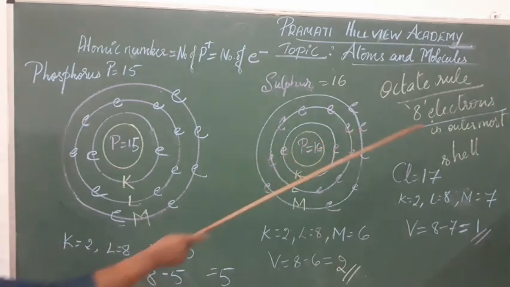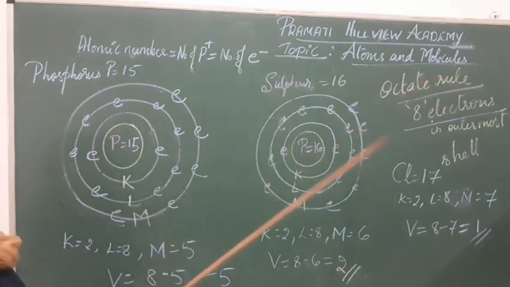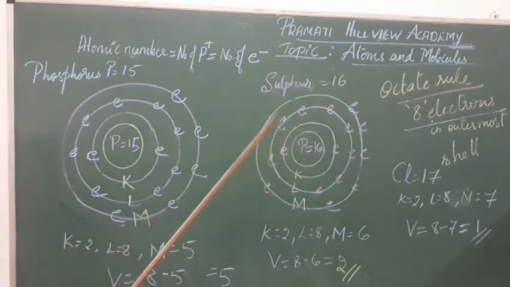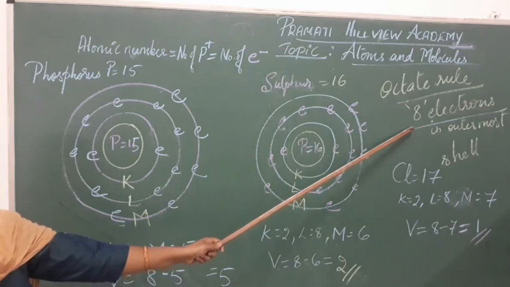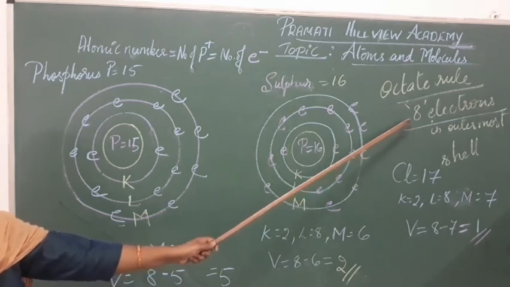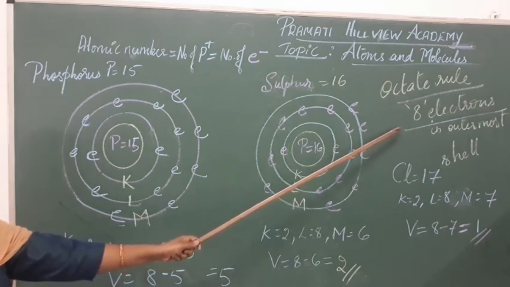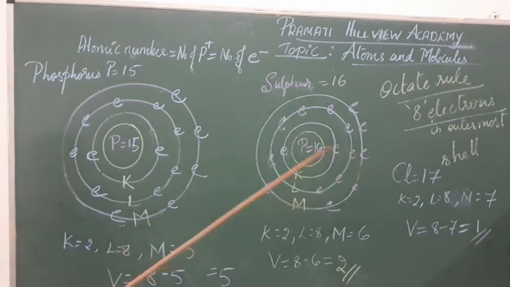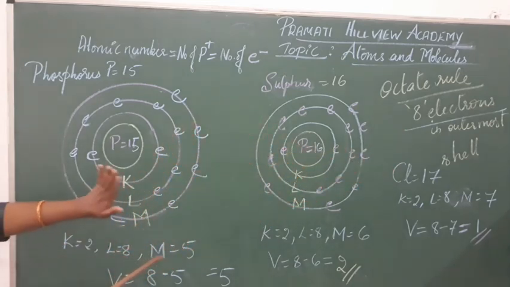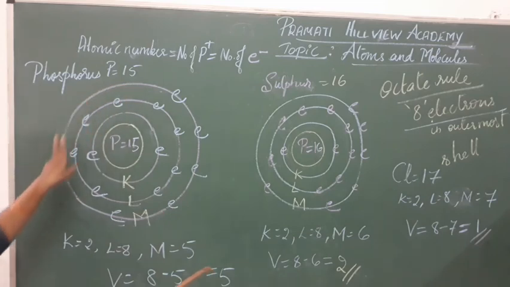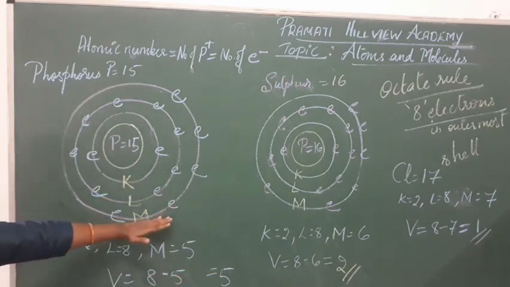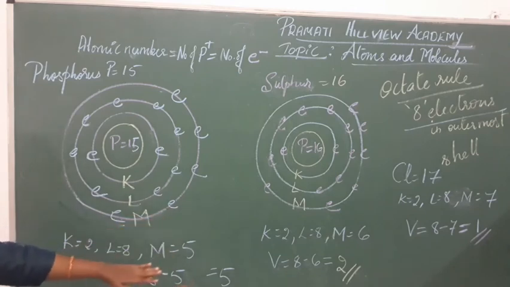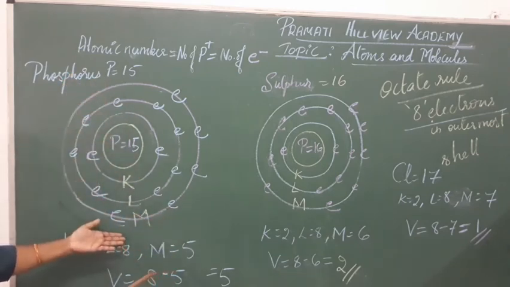Why? Because of the octet rule. The octet rule says that the outermost shell of an atom should contain 8 electrons to become stable. Regarding stability, you are going to learn in the next chapter. It should have 8 electrons in the outermost shell to become stable. That is the octet rule, but here it has only 5 electrons in the outermost shell.